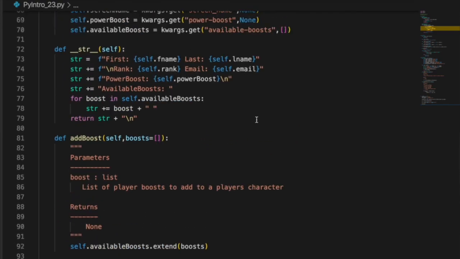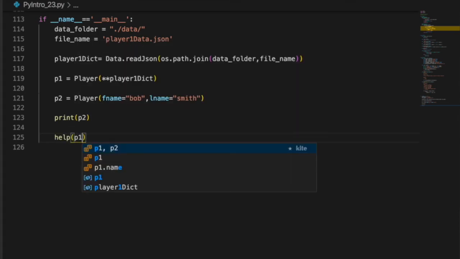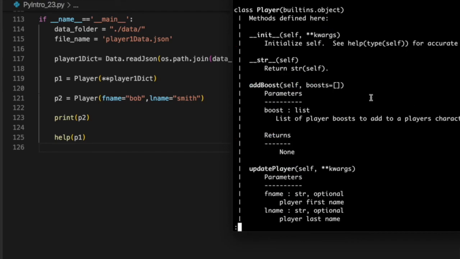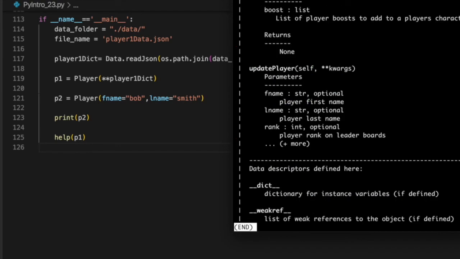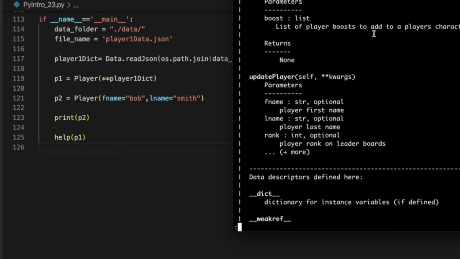But here's the cool thing about Python and docstrings. Try this one in C++. help(p1). It's literally printing out your docstrings for that class. Is that cool or what?